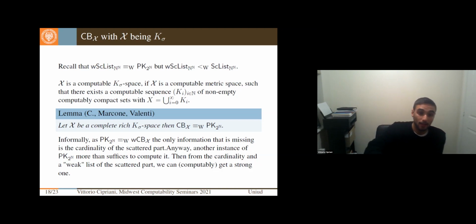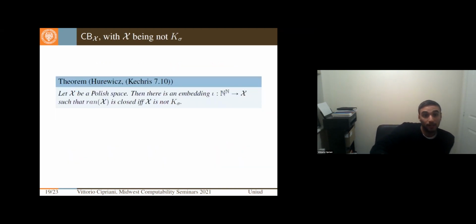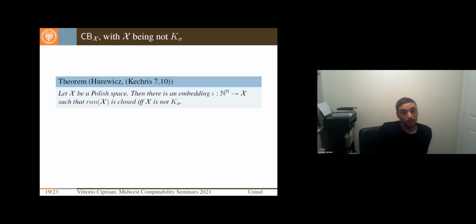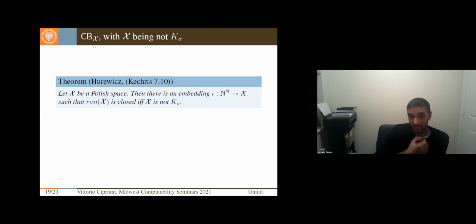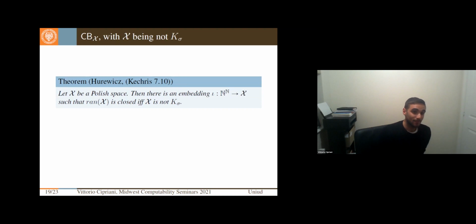Right now I'm coming to the conclusion that unfortunately for the Cantor-Bendixson theorem in a space X that is not K-sigma, the situation is not so clear, because we have this theorem of Hurewicz that tells us that if X is a Polish space, no effectiveness here, then there is an embedding of the Baire space into X such that its range is closed if and only if X is not K-sigma.